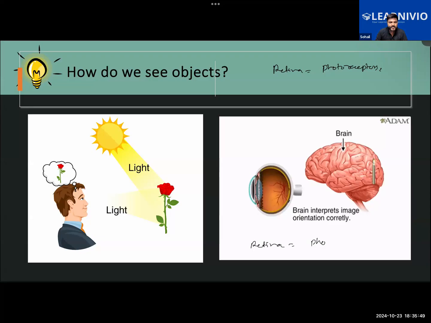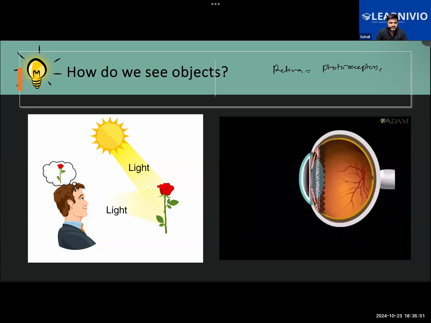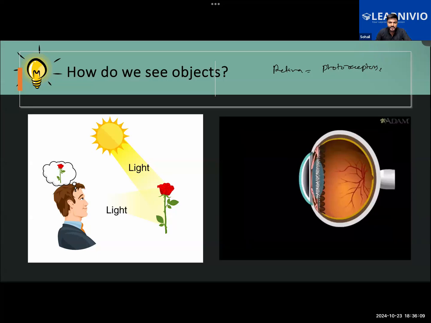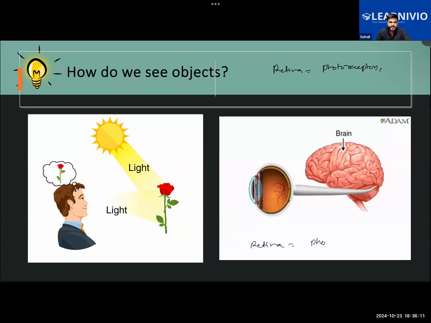Light travels in a rectilinear motion, or basically light follows rectilinear propagation. Rectilinear propagation is the property of light which says that light travels in a straight line. It can travel through a vacuum also. Very good. So if it can travel through vacuum, it does not require a medium to travel, right?